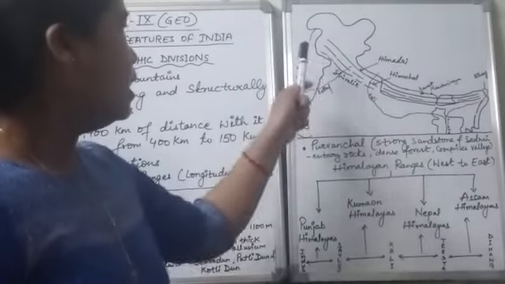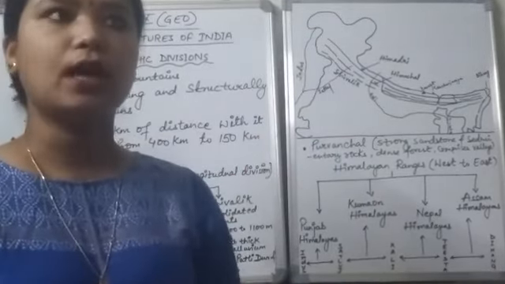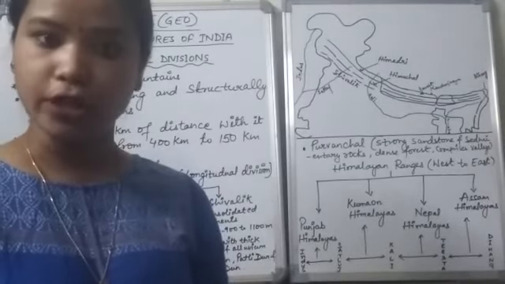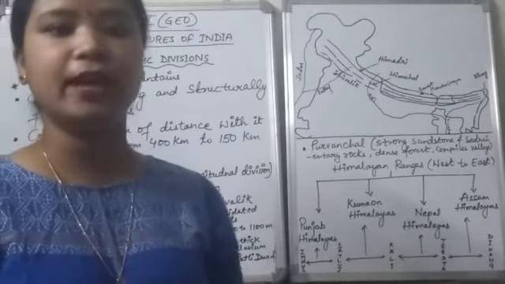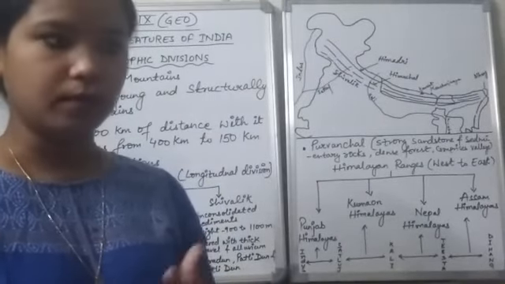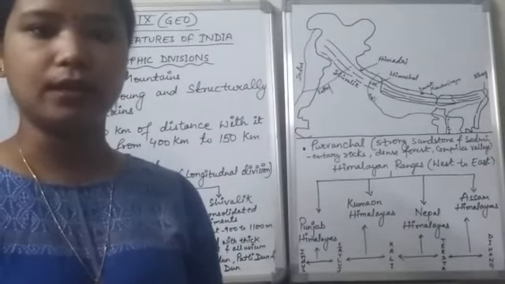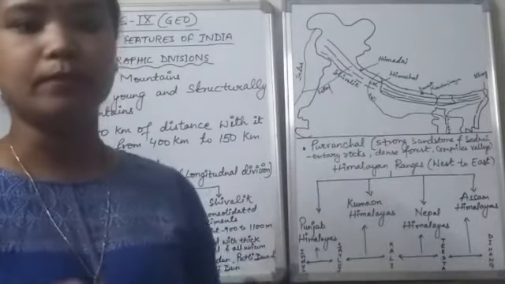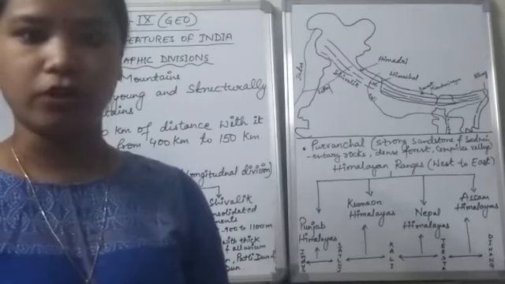They also act as a barrier against invasion. From ancient times, many invasions could not take place in our country because of these great Himalayas, which acted as a barrier in the northern part of our country.